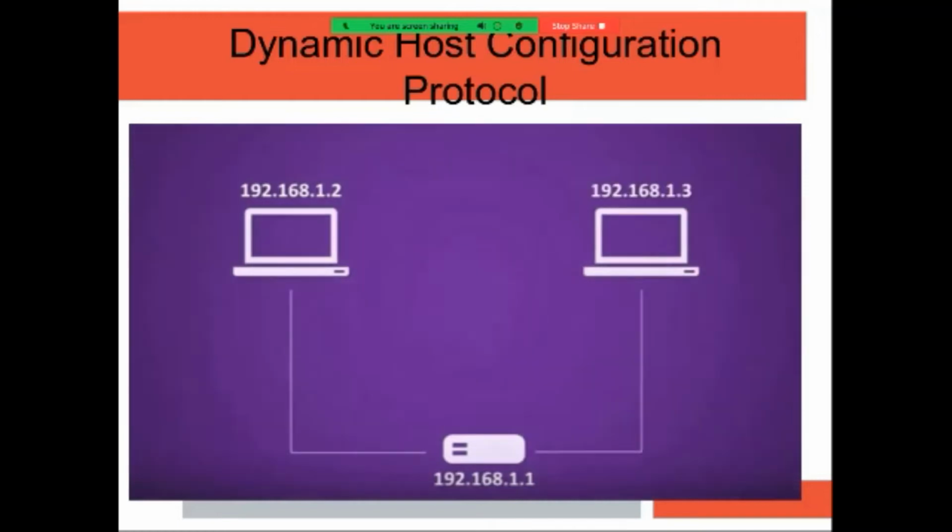Now we are going to see Dynamic Host Configuration Protocol. In that case, suppose there is a server and one student comes and switches on one system, then another student comes and switches on another system. When one system starts, at the time of starting it gets connected to the server, and the server will assign one IP address to that machine. Again another machine starts and requests the server that it wants an IP address, and then the server gives another IP address to that system. That is called Dynamic Host Configuration Protocol.